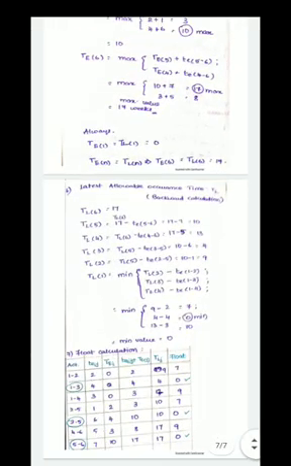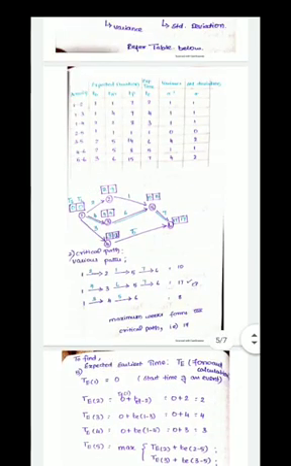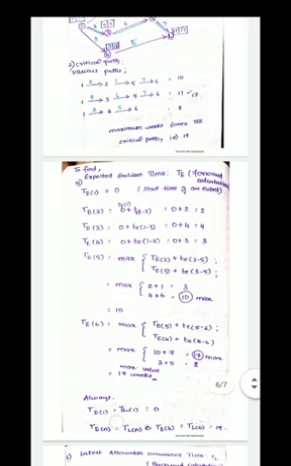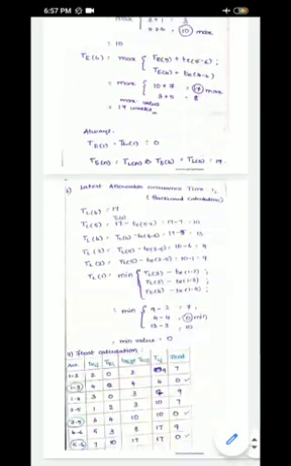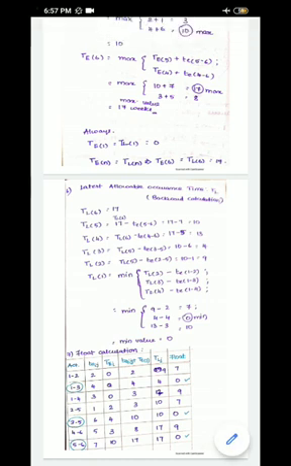Next, check it out over here. For 2 to 5, it is 2. So for 2, what is the value? It is 2 alone. So you're writing it as 2. And for 3 to 5, you have to take the 3 value. So for 3, what is the value? 4. So I'm writing it over here, 4. Okay, and for 4 to 6, the 4 value is 3, and for 5 to 6, the 5 value is 10. Now you're going to add these two values, that is TEIJ plus TEI. So what is the summation of these two? 2 plus 0 is 2, 4 plus 0 is 4, 3 plus 0 is 3, etc. You're going to add and find this tabulation.